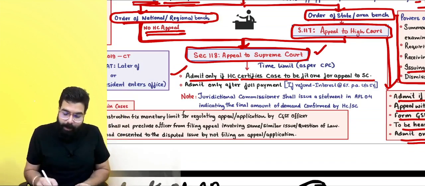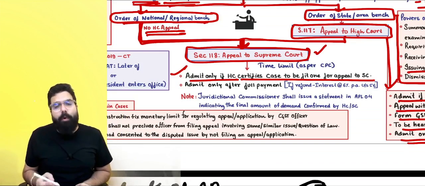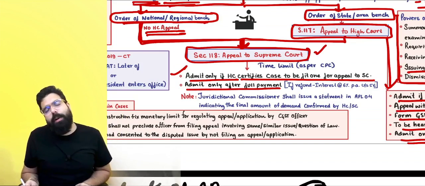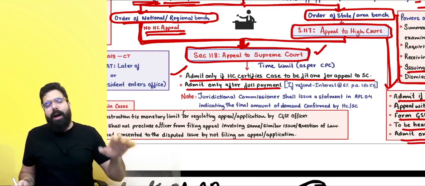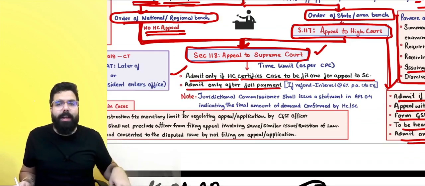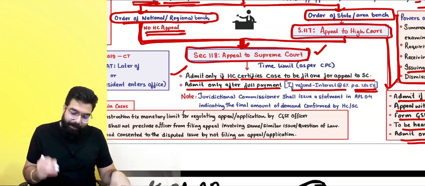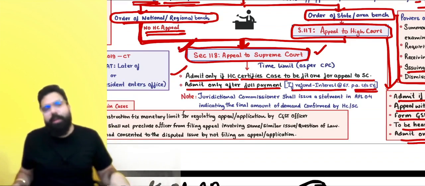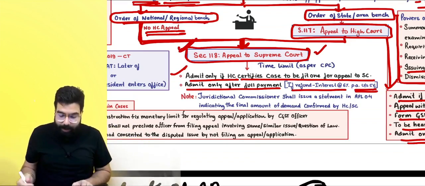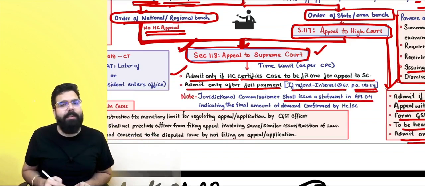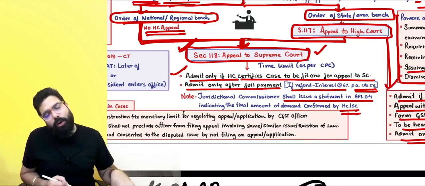Otherwise, you can't go. And always remember, if you are going directly, again you have to make the full payment, and only then the Supreme Court will admit your case. And if the amount is being refunded after the order of the Supreme Court, you will get interest at the rate of 6%, again under section 56. Now, once the order of the High Court or the Supreme Court is passed, the detailed order will come to you, but your jurisdictional commissioner will issue a statement in APL 04 indicating the final amount of demand which is confirmed by the High Court or the Supreme Court.